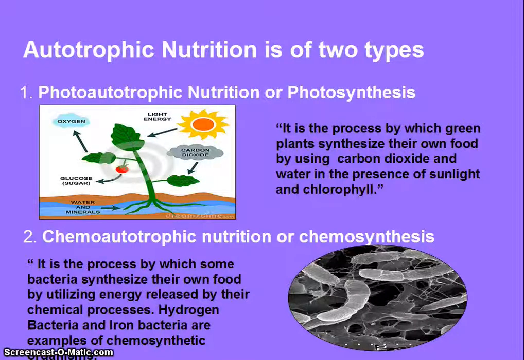Autotrophic nutrition is of two types. The first is photoautotrophic nutrition or photosynthesis. It is the process by which green plants synthesize their own food by using carbon dioxide and water in the presence of sunlight and chlorophyll. The second type is chemoautotrophic nutrition or chemosynthesis. It is the process by which some bacteria synthesize their own food by utilizing energy released by their chemical processes. Hydrogen bacteria and iron bacteria are examples of chemosynthetic organisms.